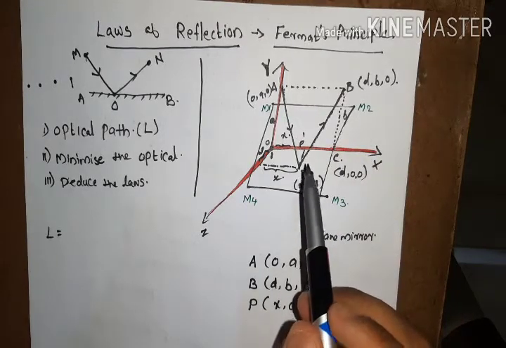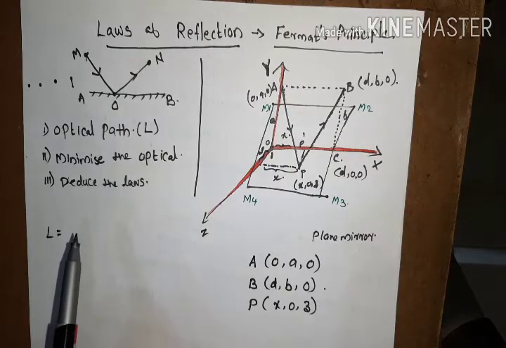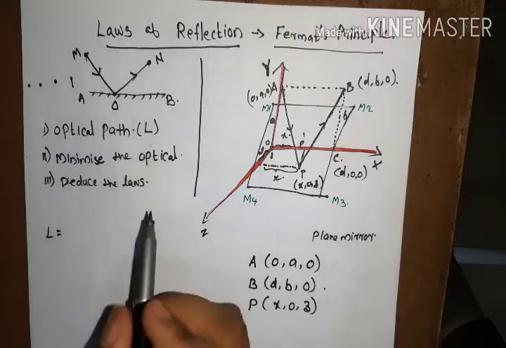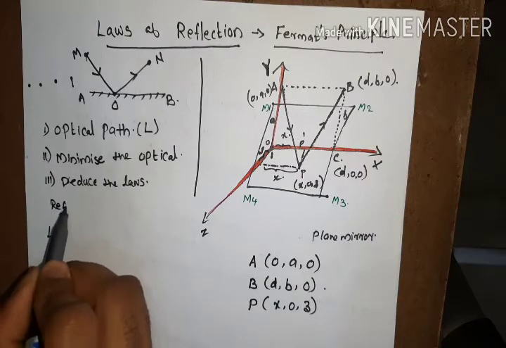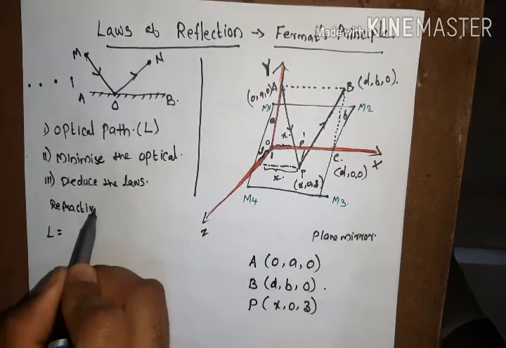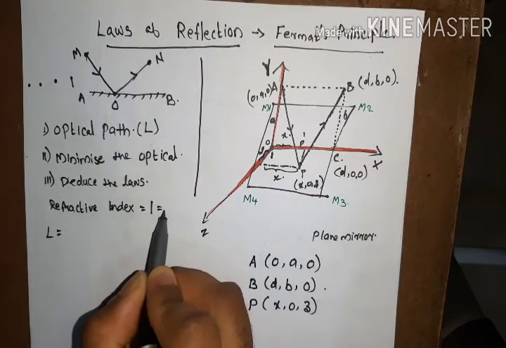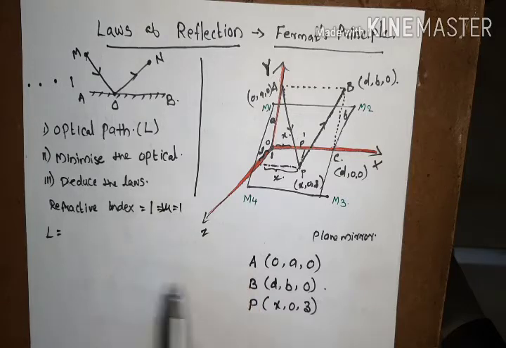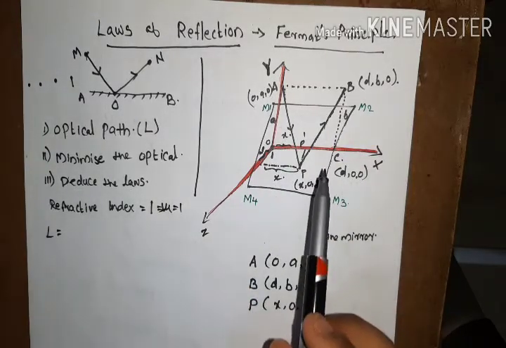Optical path is the product of geometrical distance and the refractive index. For convenience, we are choosing the refractive index of the medium to be equal to 1, that is mu equals 1. That means the medium above this plane of reflection is an air medium.